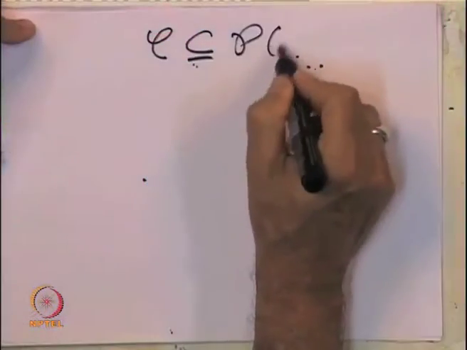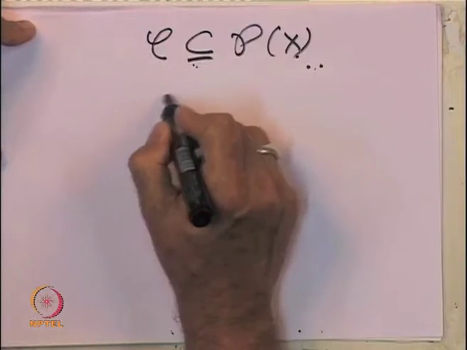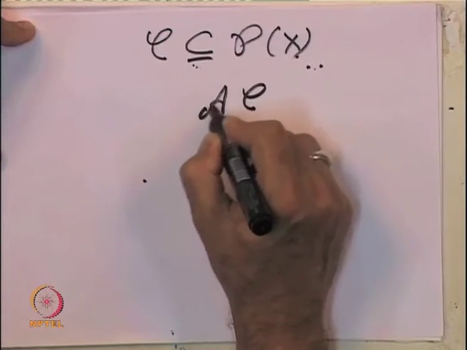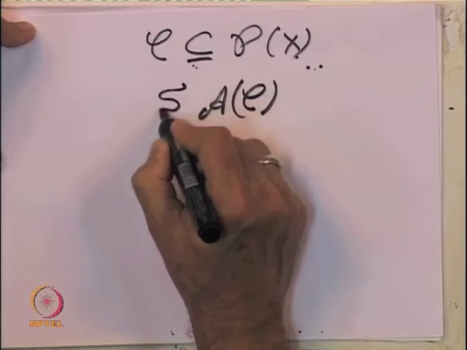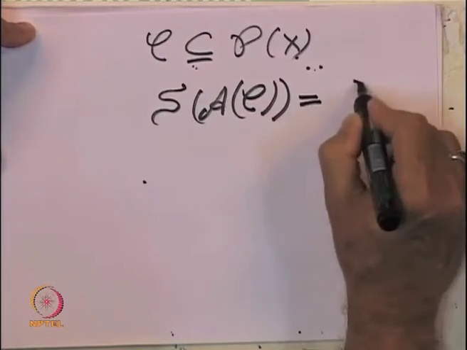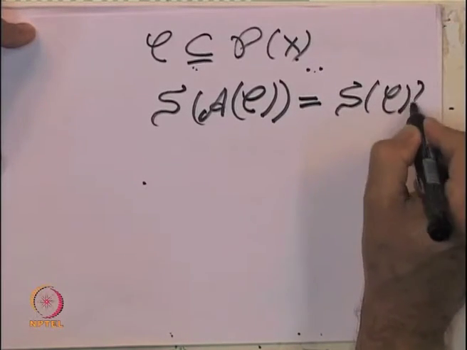So, the observation we are going to prove is that given a collection C, you can directly generate the sigma algebra by this collection, or you can generate first the algebra and then the sigma algebra by that algebra. Both processes are same. So, let us give a proof of this obvious fact, because such kind of proofs are going to be useful. Let us look at the proof that if C is any collection of subsets of a set X, and I take the collection C, generate the algebra by this collection and then generate the sigma algebra by this collection, that is same as the sigma algebra generated by C. This is what we want to prove.